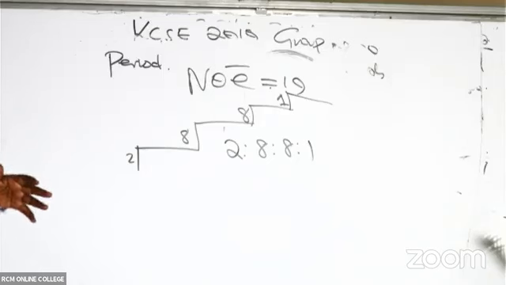So remember number of periods, and I would want you to write this down so that you'll be able to define this very well. Periods are determined by the number of occupied energy levels. Occupied energy levels.